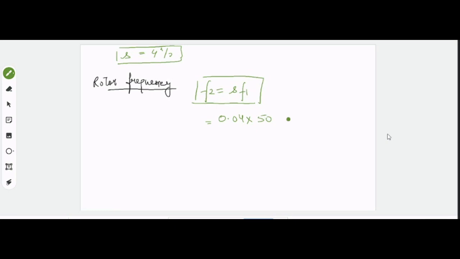So 2. Right, it will be 2 hertz, because stator side frequency is 50 hertz and slip at full load will be this much. So at full load, the frequency on the rotor side will be 2 hertz. Is this clear, बच्चों? Yes, sir. Did you get the concept? Yes, sir. Okay, fine. So let us move ahead.